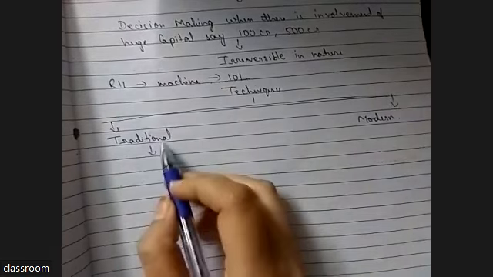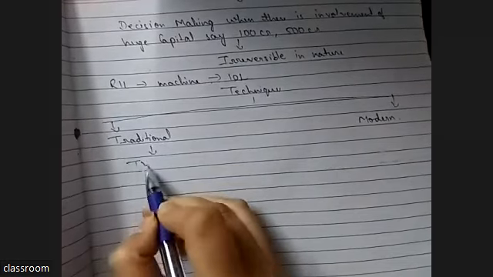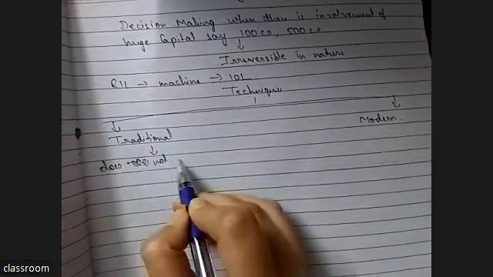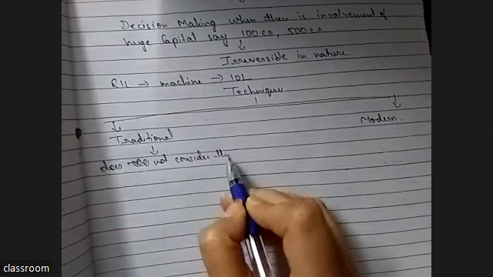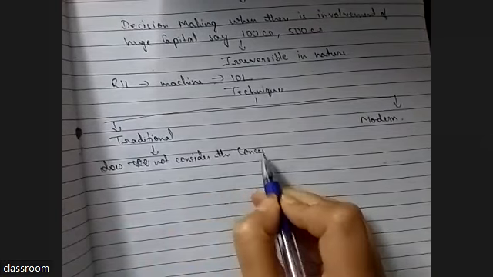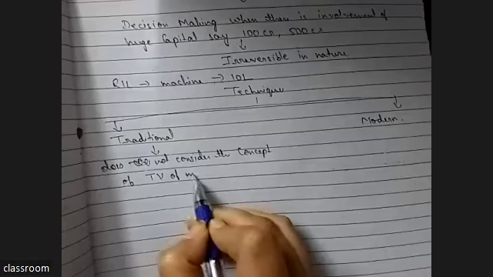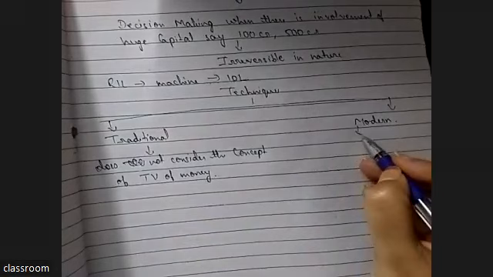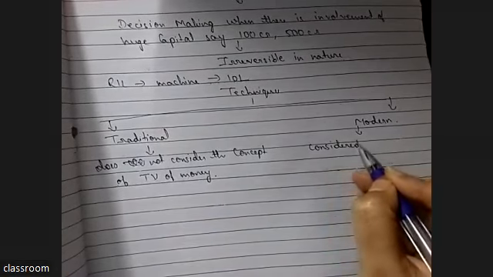So traditional method does not consider the concept of time value of money. But in modern techniques, they have considered this concept.